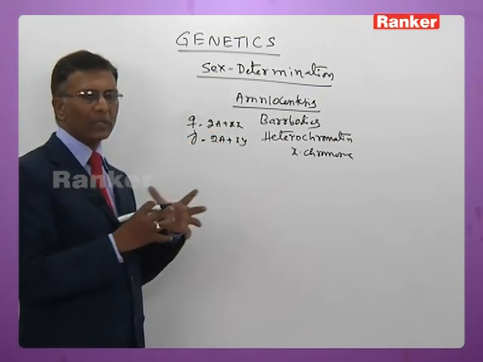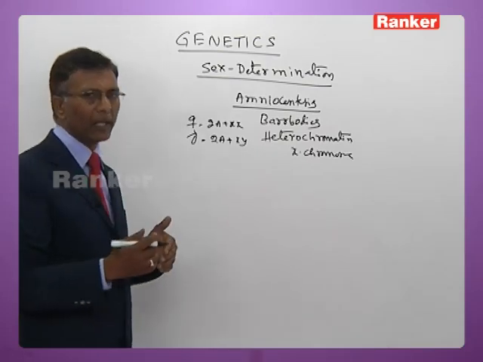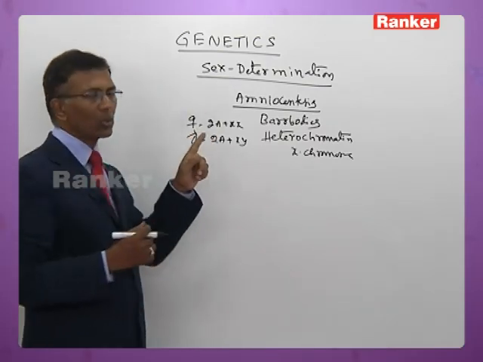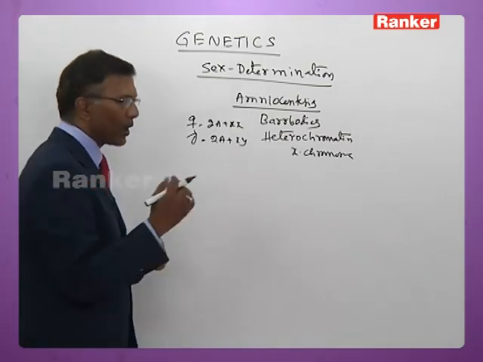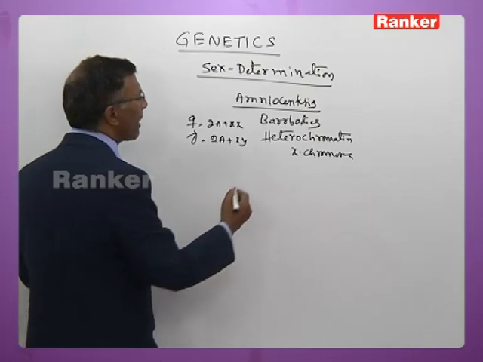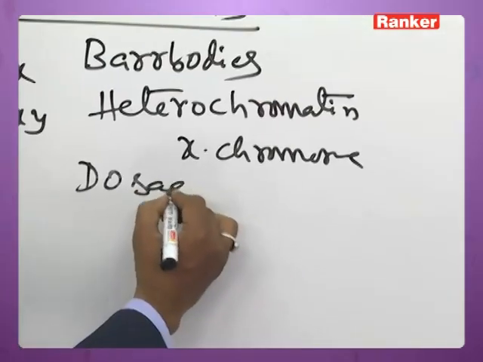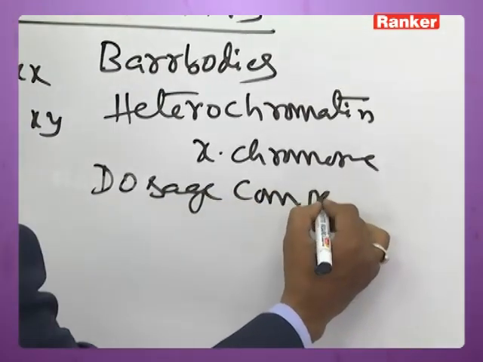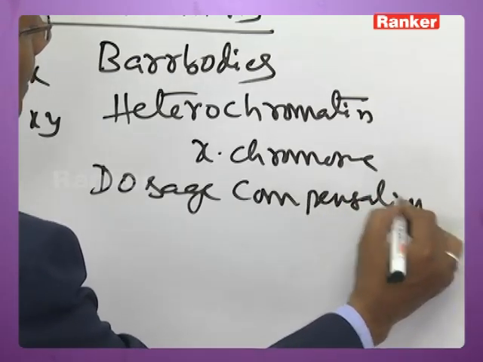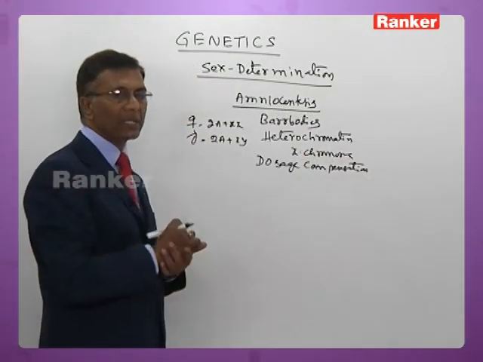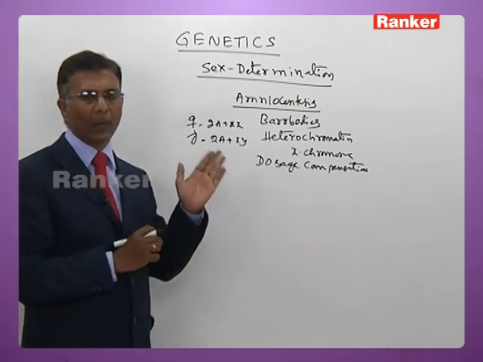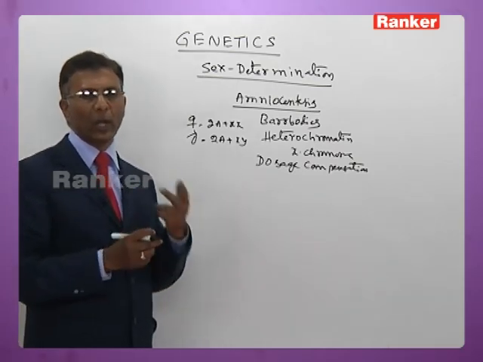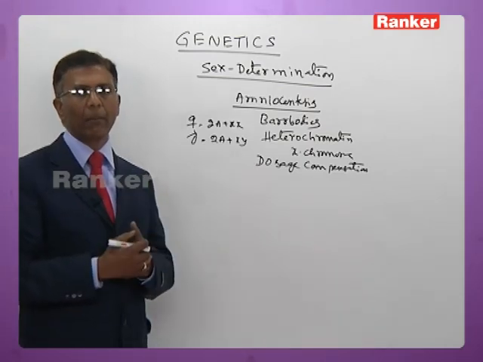So in order to bring about equality between male and female, one of the X chromosomes in females is inactivated by heterochromatin. The process of inactivation by heterochromatin is called dosage compensation. It is brought about by a heterochromatin that lies on one of the X chromosomes, so that there will be a Barr body.